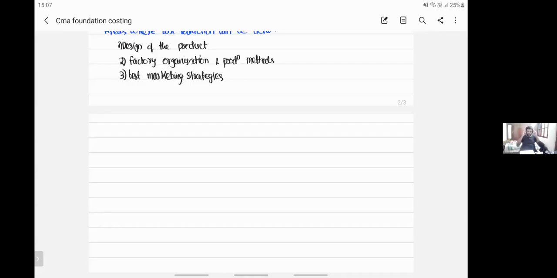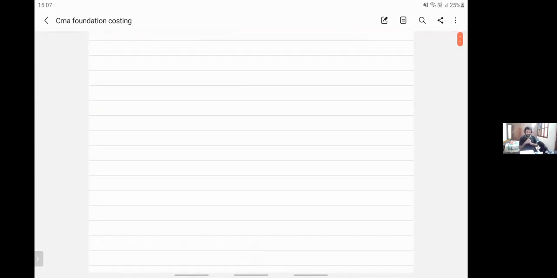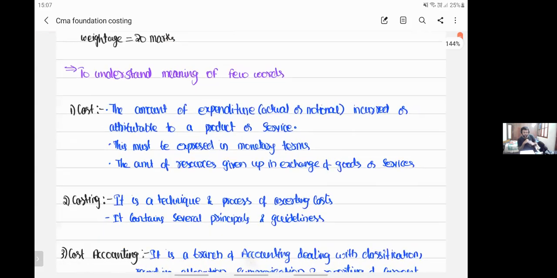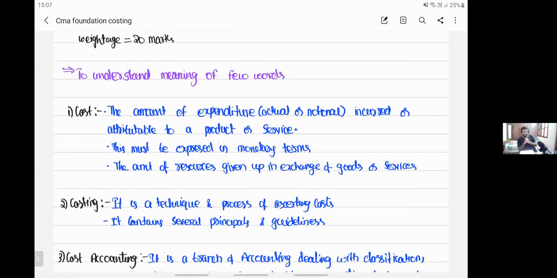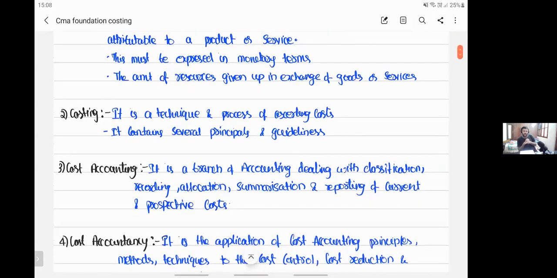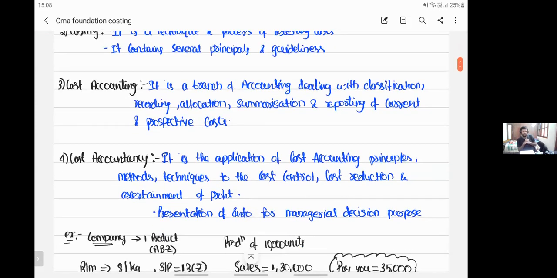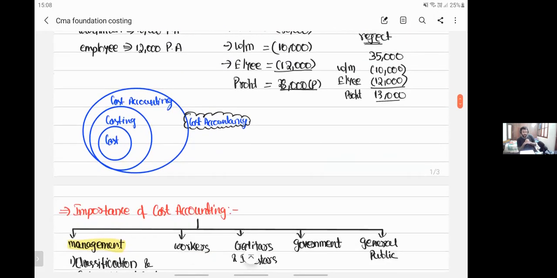So good afternoon, everybody. In yesterday's session, we covered many things regarding the concept of costing. At first, we understood a few words related to costing. First, the meaning of cost: the amount of expenditure made on a product is called cost. The way you record this cost is called costing. Summarizing and reporting this costing is called cost accounting. Using this cost accounting for decision purposes is called cost accountancy, right? So we have done cost, costing, cost accounting, and cost accountancy.